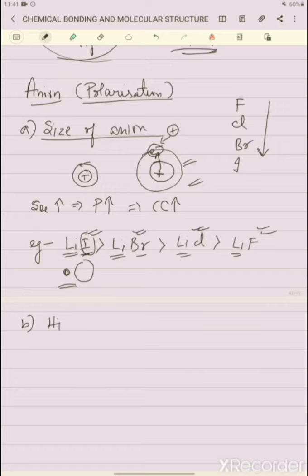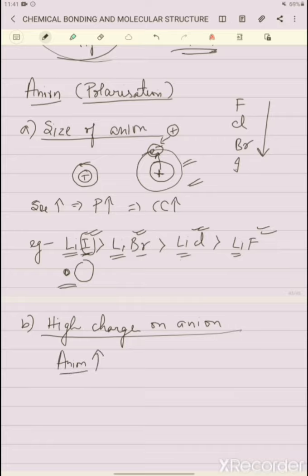After that, the next point is high charge on the anion. If the charge on the anion is high, it means the electrons are more, right? So the greater the charge on the anion, the more easily it will get polarized, and covalent character increases.